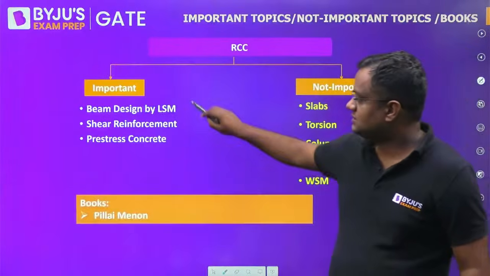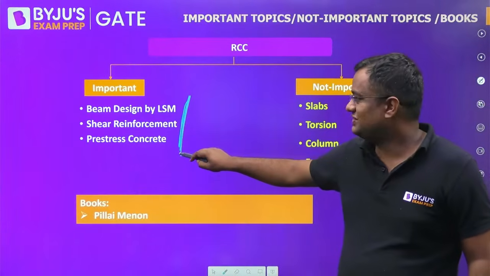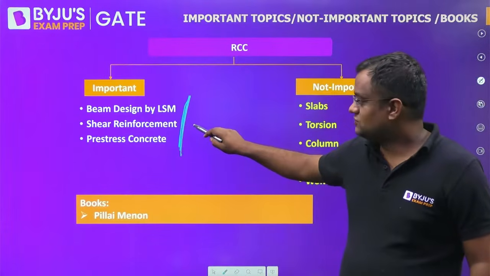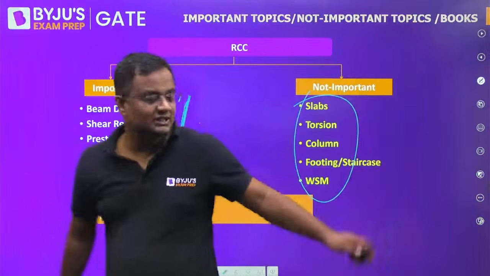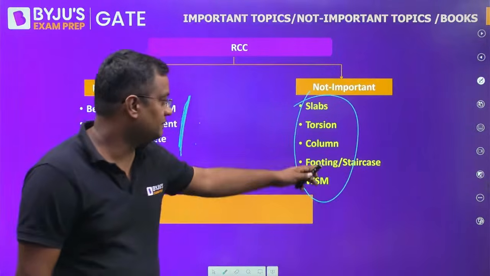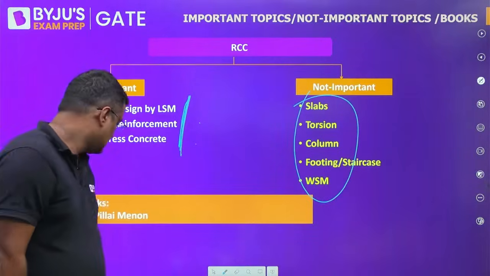Okay. Now, RCC important topics. Beam design by LSM, 0.36 FCK-B into XU, and MOR also. Shear reinforcement, pre-stress. Slab, torsion, column. Footing is not even in the GATE syllabus, but if you're preparing for ESE, it matters. WSM, even for that also it is not much important. The book is Pillai and Menon.